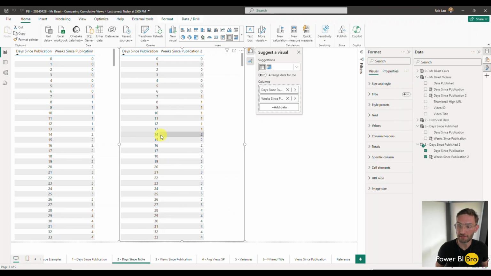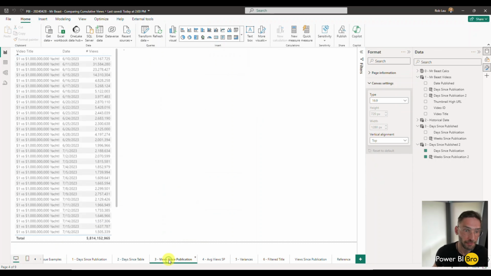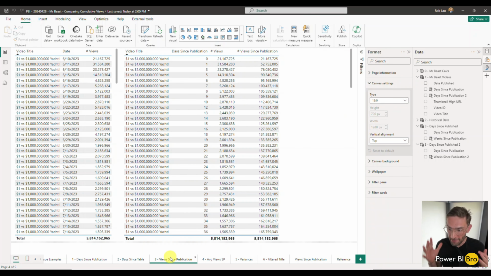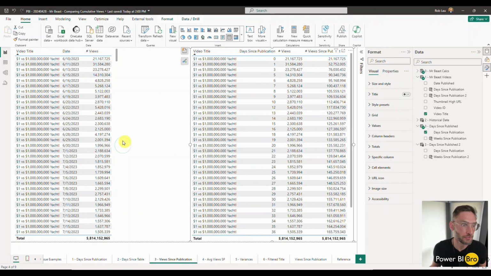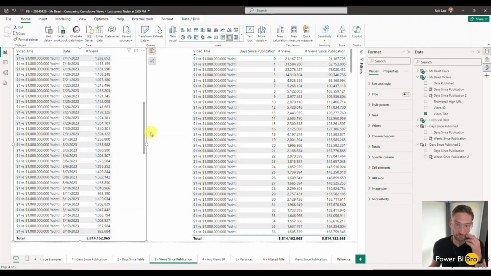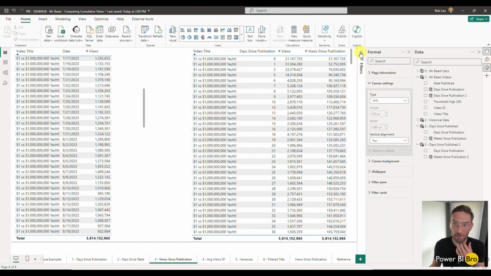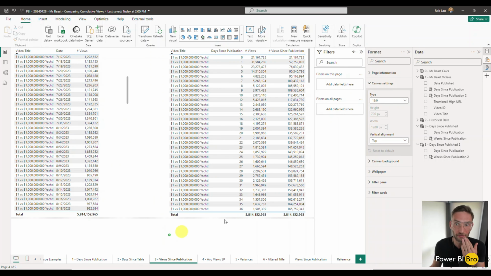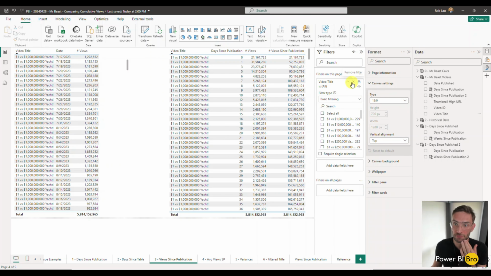So this is where the DAX gets a little bit more tricky. This is where more stuff kind of happens. But let's look at it together. We'll make it easy, and you'll have the DAX as well so you can reverse engineer as you see fit. Okay, so first we're just going to look at a video. Let's say on this page, if there is a video title or not, we're going to take a video title, filters on this page. Let's just pick this first one.